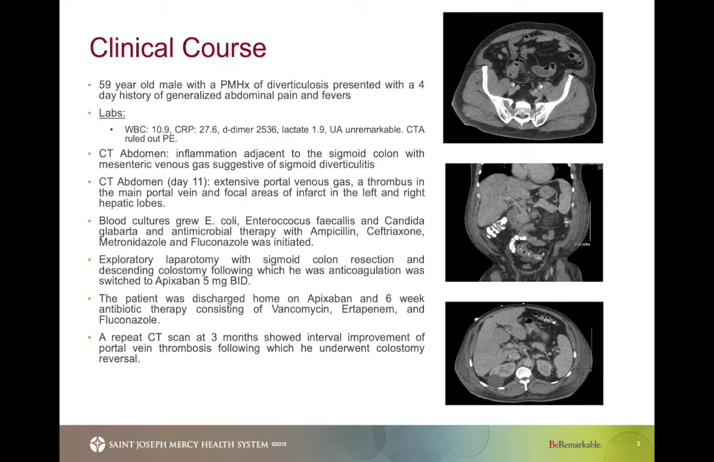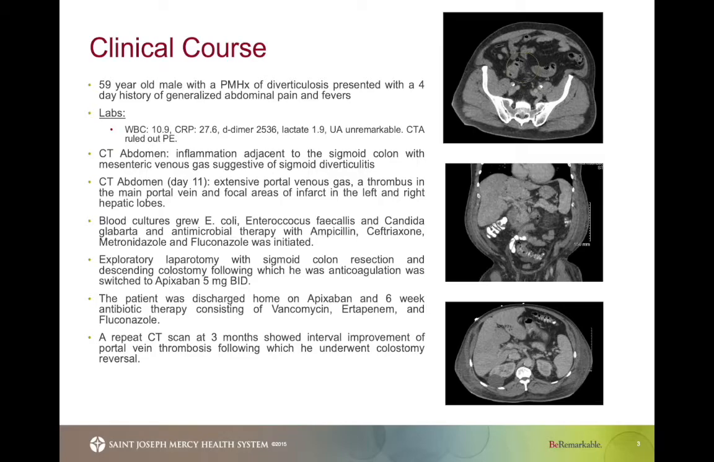He also underwent an exploratory laparotomy with a sigmoid colon resection as well as a descending colostomy, following which anticoagulation was switched to apixaban 5 milligrams twice daily. The patient was eventually discharged home on apixaban as well as a 6-week antibiotic therapy course of vancomycin, ertapenem, as well as fluconazole. A repeat CT scan at 3 months showed interval improvement of the portal vein thrombosis, following which he underwent colostomy reversal, and a CAT scan at 6 months showed near to complete resolution of the thrombosis as well.